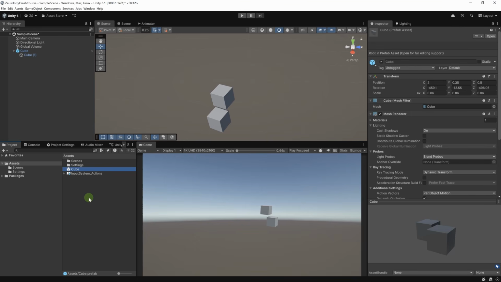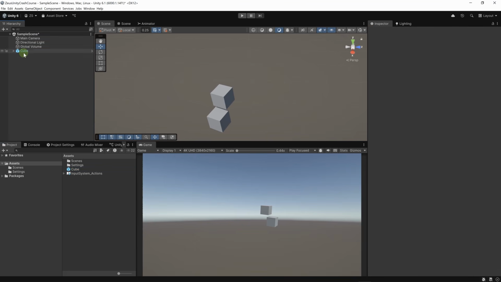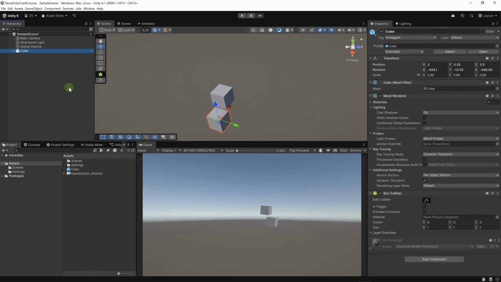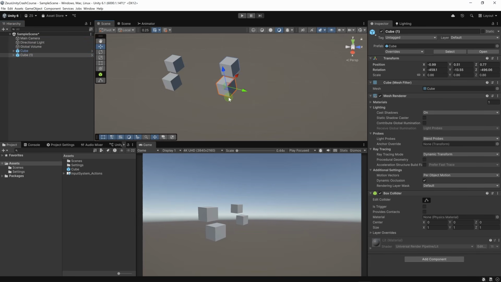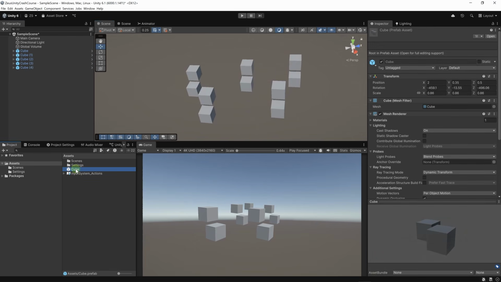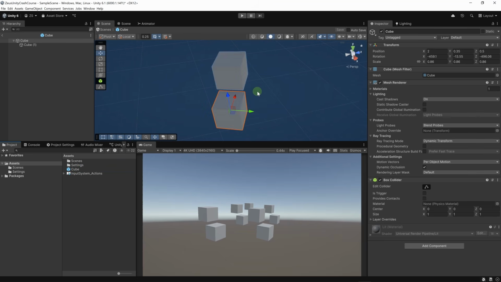This is called a prefab, and the instance of that prefab that lives in the scene is called a prefab instance. So we can have a lot of these. Let's Control D to duplicate this prefab a bunch of times. Now if I double click on my cube prefab, now I'm in prefab mode.